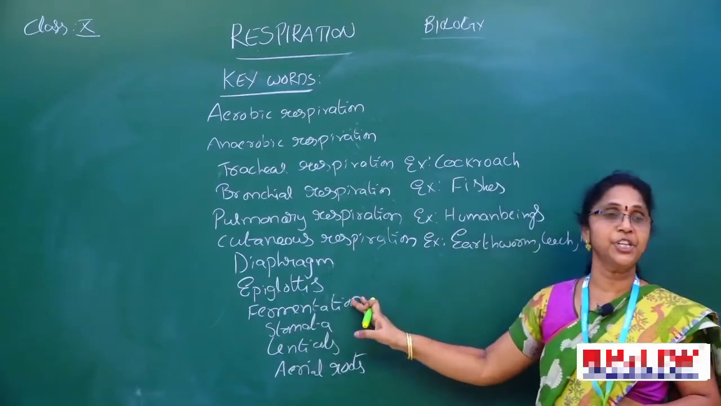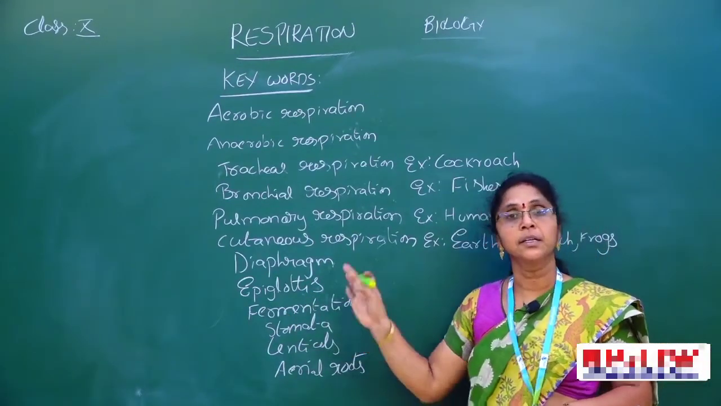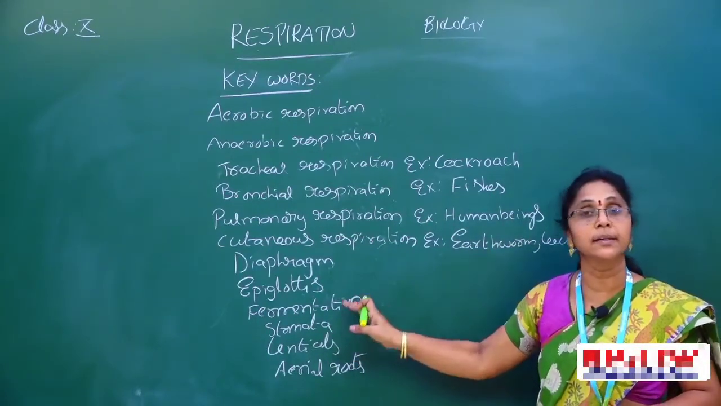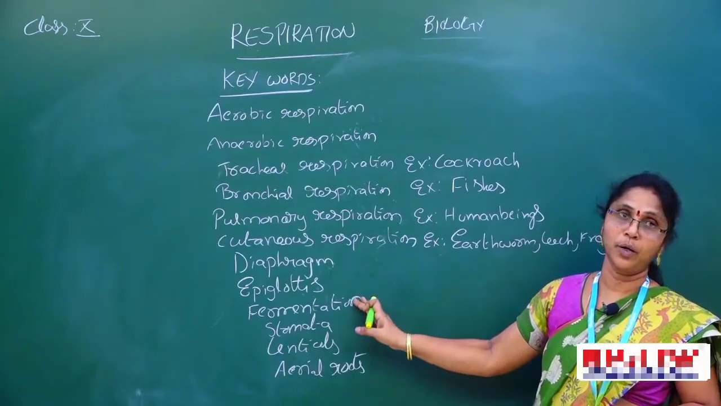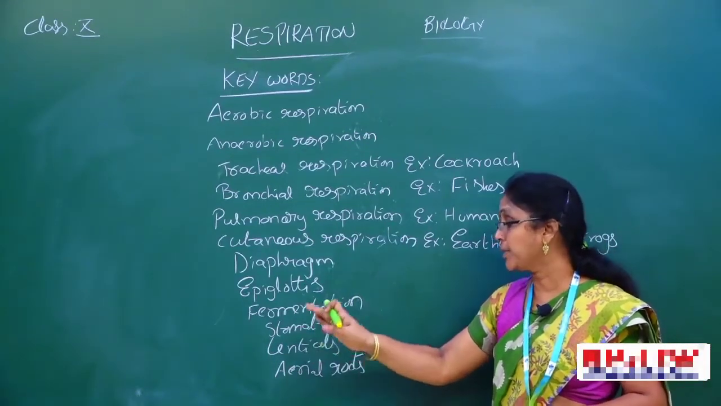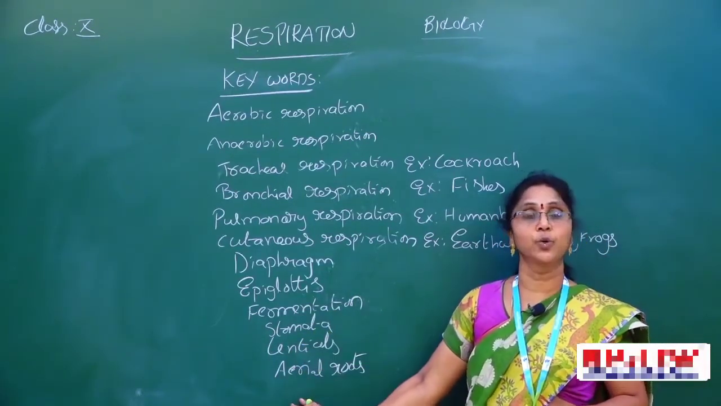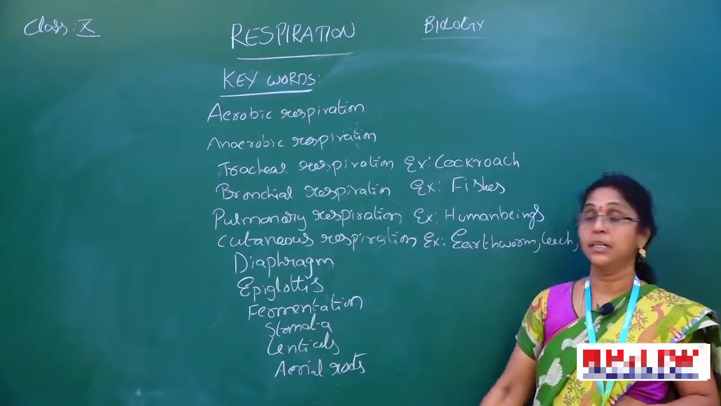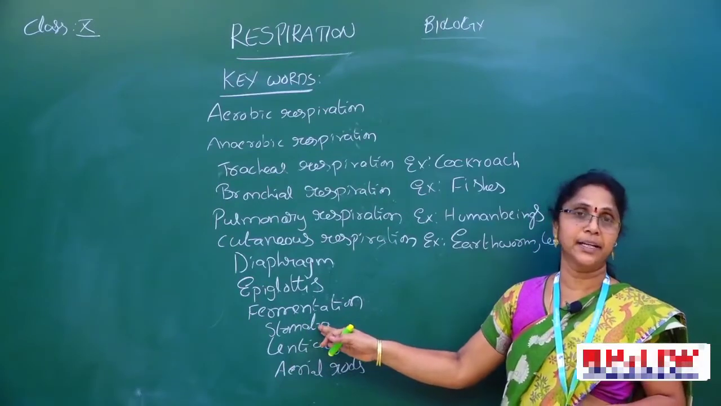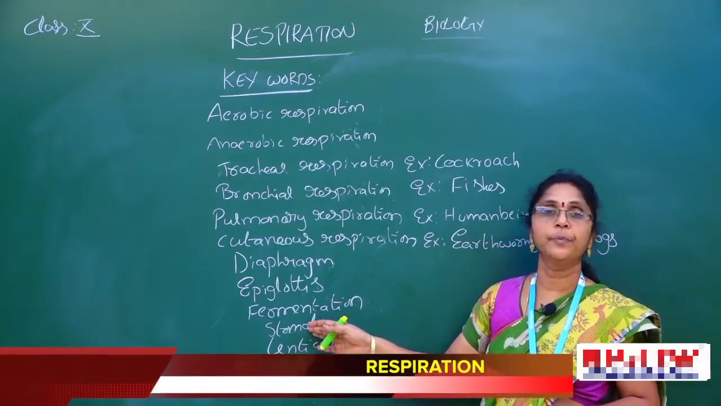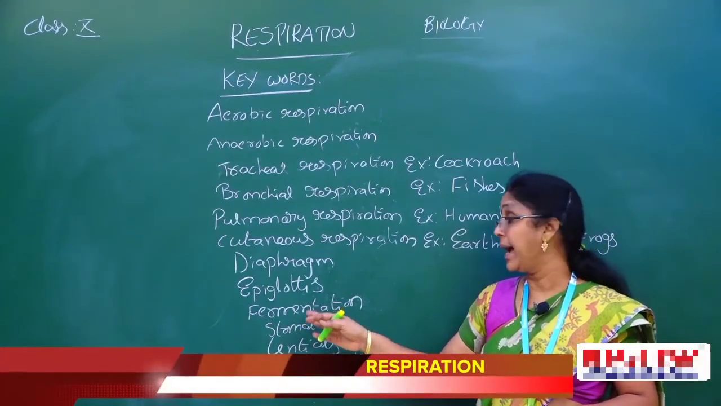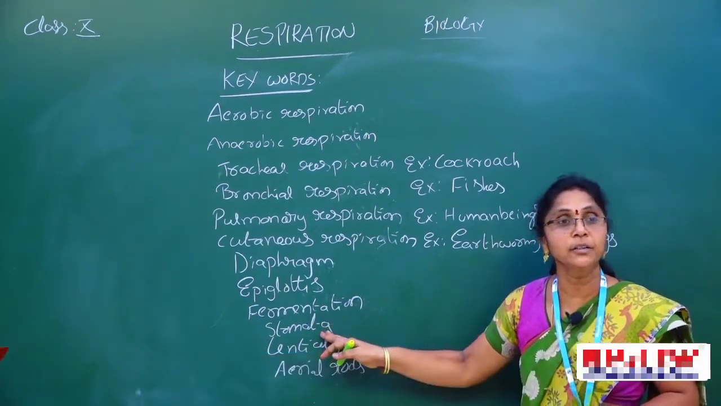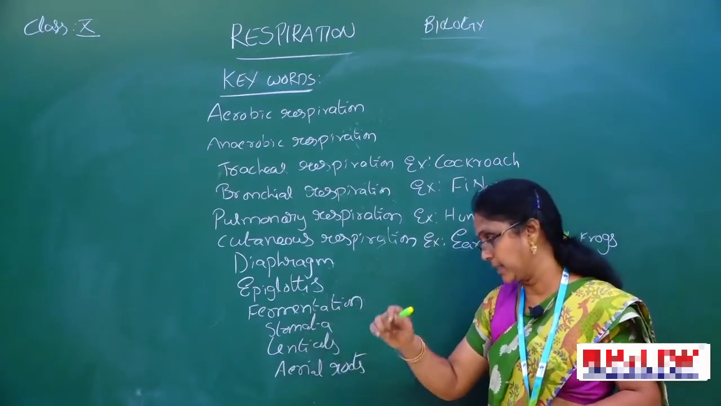Now fermentation. Fermentation means the glucose molecule undergoes breakdown in the absence of oxygen, producing the alcoholic process. Now stomata, lenticels and aerial roots. These three are the respiratory organs in plants. The stomata are present in leaves. We know everybody has seen leaves. In leaves, the main function is photosynthesis, and not only that, but also the exchange of gases.